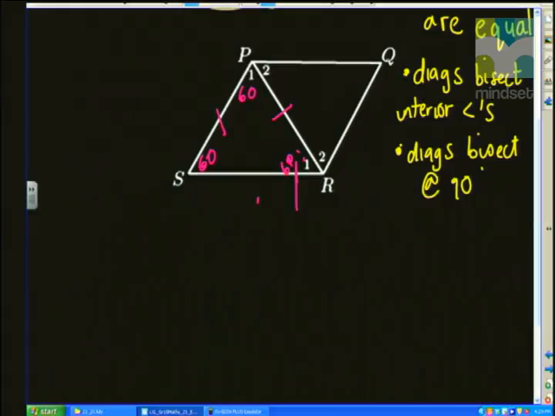Okay, now if you look at side PR, it's common to both triangle PSR and triangle PRQ. So therefore, PR is going to be the same length as PQ, which is going to be equal to the same length as RQ. So therefore, we can see all four sides are equal, but we cannot make the statement immediately that it is in fact a rhombus. Okay, let's investigate a little bit further. We know that because PQR is an equilateral triangle, all of the interior angles will be 60 degrees as well.